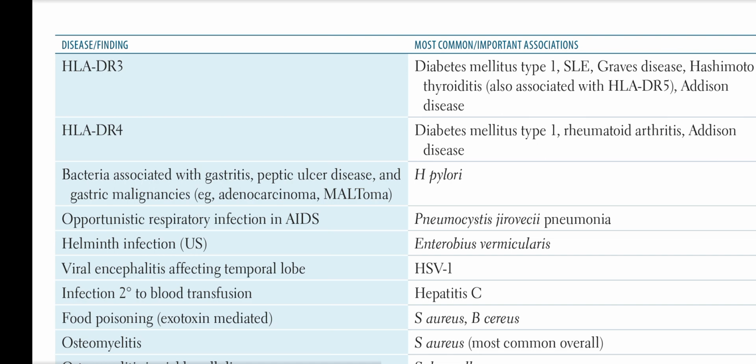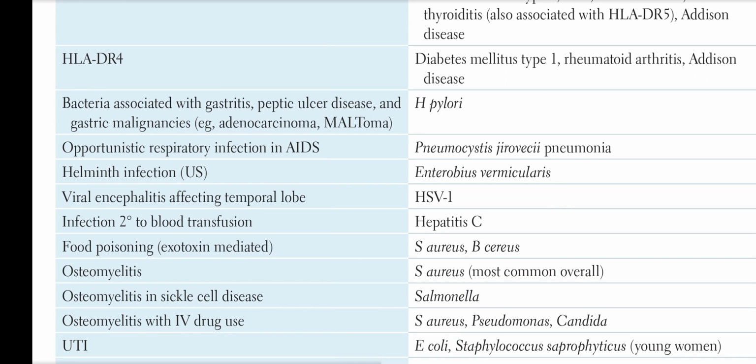Bacteria associated with gastritis, peptic ulcer disease, and gastric malignancy, adenocarcinoma, MALToma: it is H. pylori.